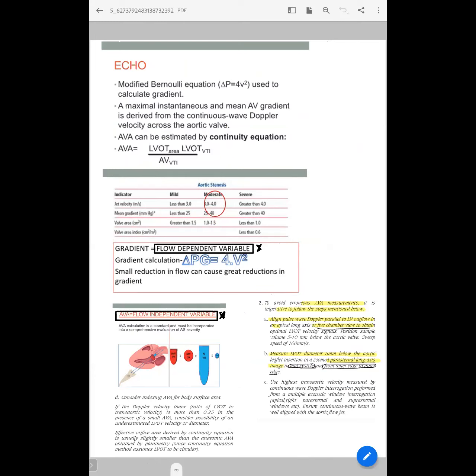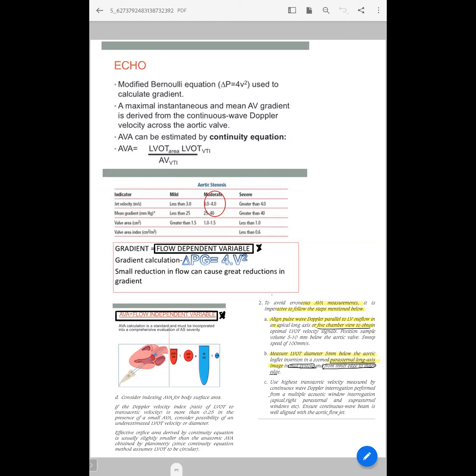The flow independent variable is the aortic valve area. If you regularly perform echo and only check the mean gradient and jet velocity, you will classify them as moderate AS instead of severe AS if you miss measuring the aortic valve area. So you should measure both, and we'll go step by step through how to calculate this aortic valve area.